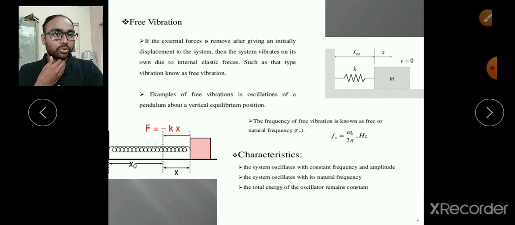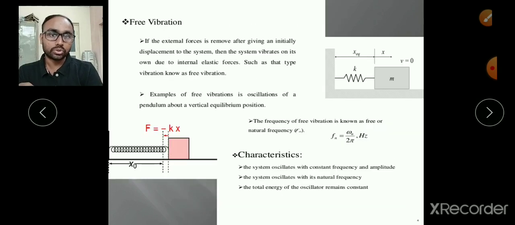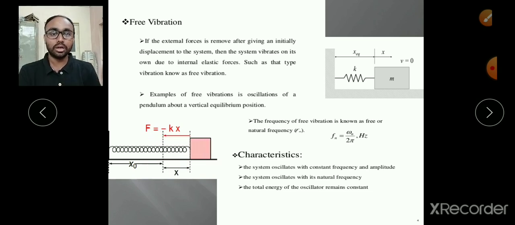Let us consider this body displaced by the displacement x and then released, and let us say this system is kept in vacuum. Then once we release it after taking it to the displacement x, it vibrates continuously because there is no external force. x0 is the mean position, but x is now the extreme position, and not only does it come to the mean position, it does not stop at the mean position, it goes to the extreme position on the other side.